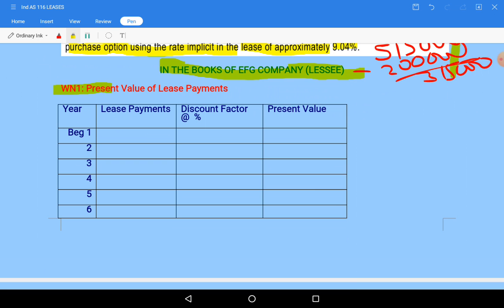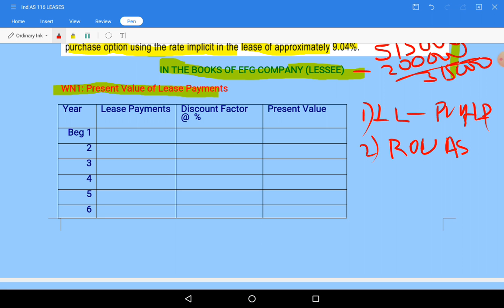First, working note 1, present value of lease payments. Let me tell you one thing, we need to calculate lease liability. Lease liability will be calculated at present value of lease payments. Okay, this is one thing. Secondly, we need to calculate right of use asset account. Okay, this is initially done.